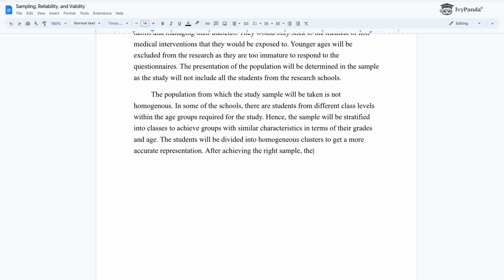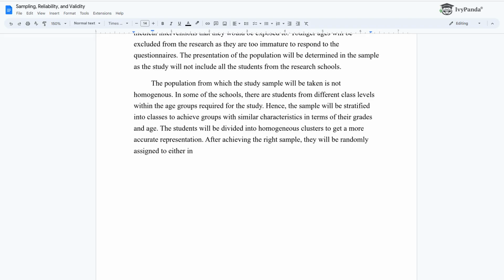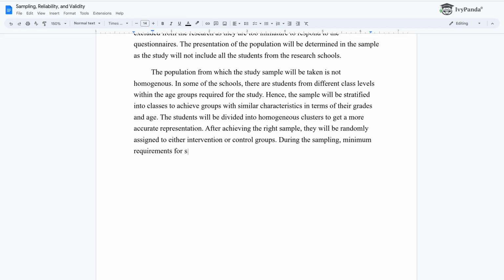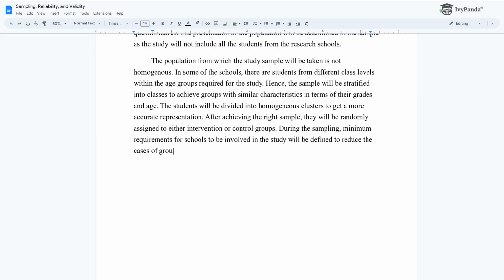After achieving the right sample, they will be randomly assigned to either intervention or control groups. During the sampling, minimum requirements for schools to be involved in the study will be defined to reduce the cases of group diversity.